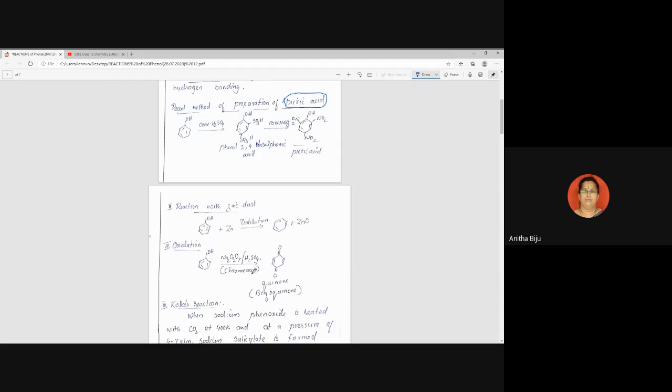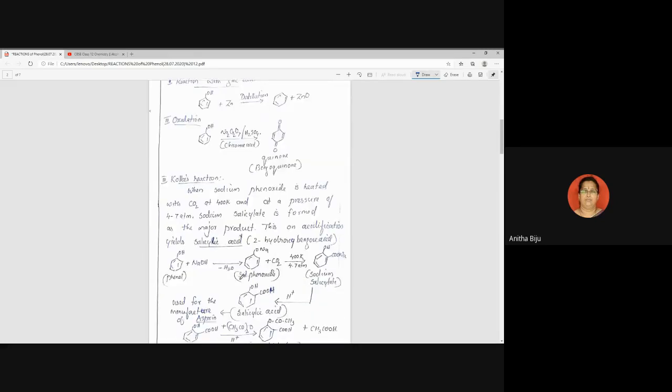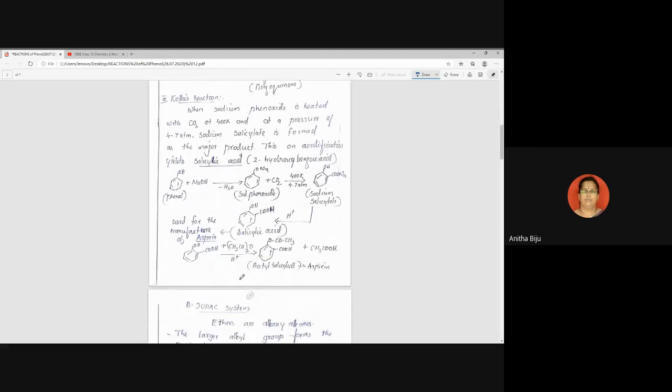So these two reactions are related to phenol. Now we will discuss the most important topic of phenol, and there are two name reactions under the topic phenol. The first name reaction is called Kolbe's reaction. Both the reactions are very important. I will show you. Wait. Kolbe's reaction.